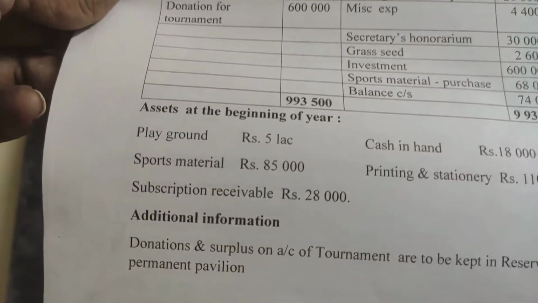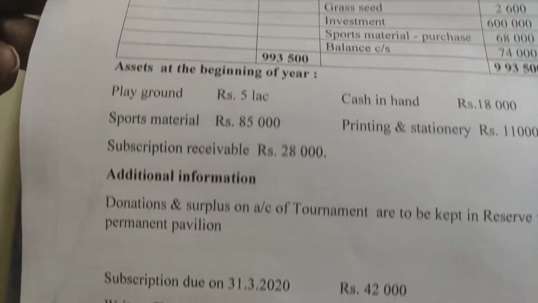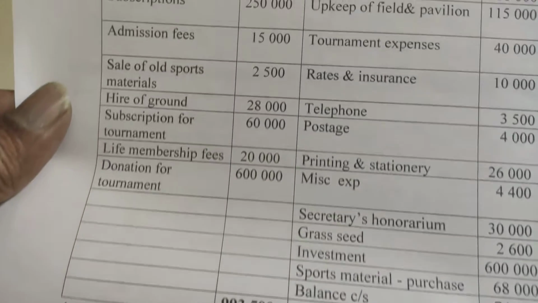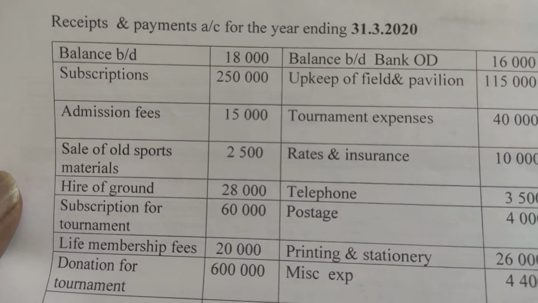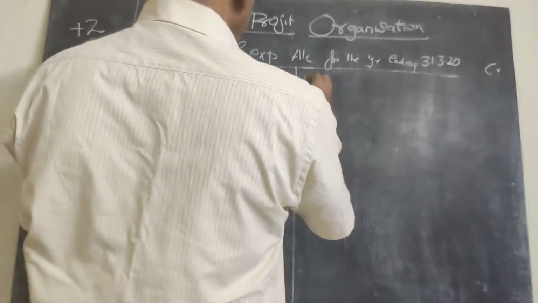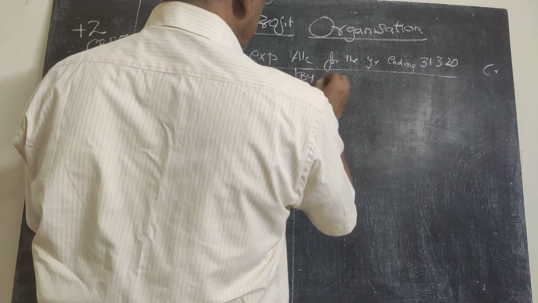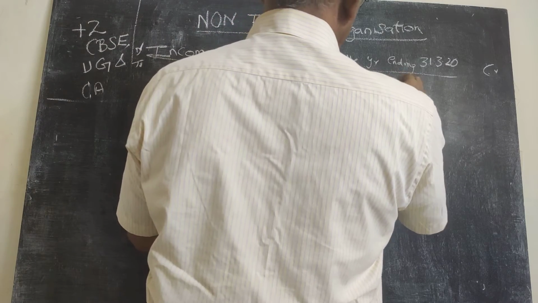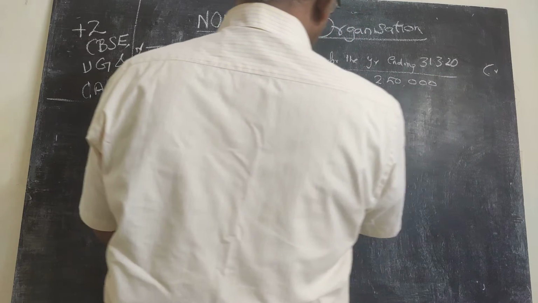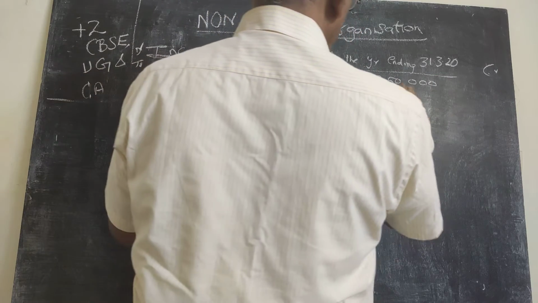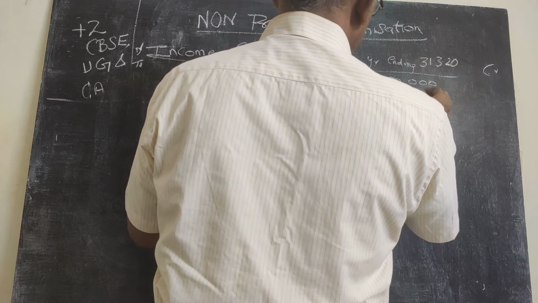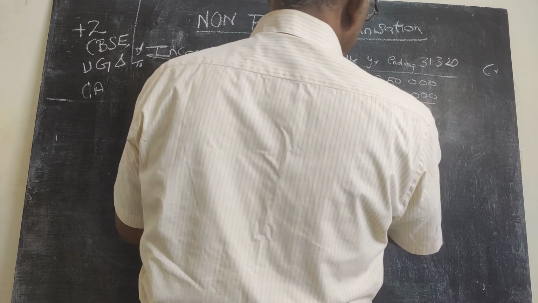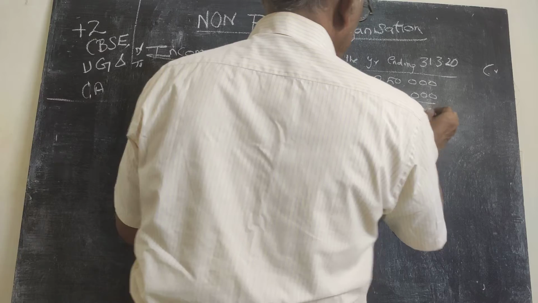Now we will see one by one, and let me go to the board to show you how to prepare the income and expenditure account from the given data. Subscription received 2,50,000, outstanding for this year given as 42,000, so 2,92,000.